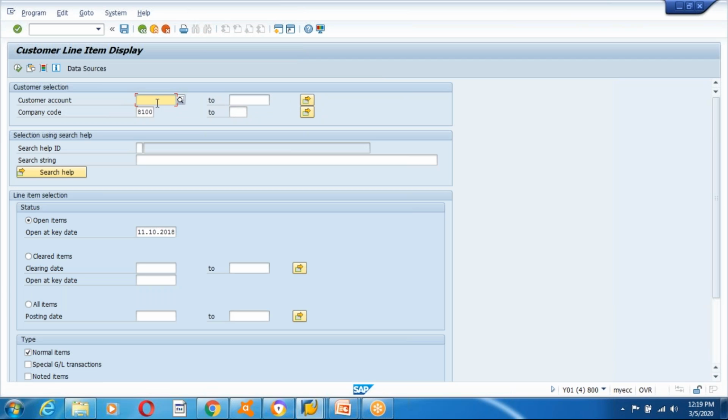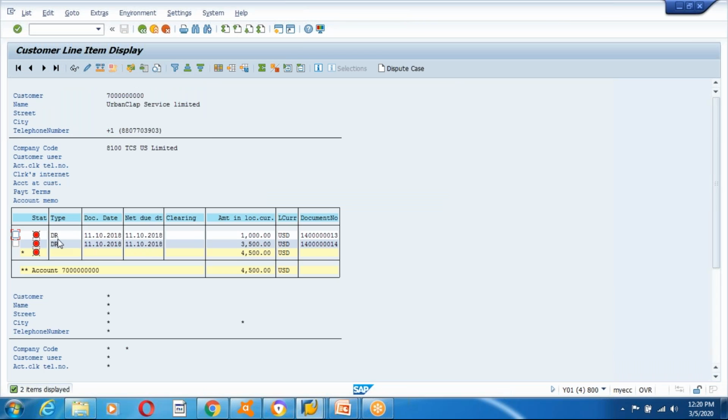And here you can see I will input the customer 7,000 and I check open items. Okay, I will see only the open items. See, the two entries will be displayed over here. See guys, the two entries are displayed. One is 1000, the second one is 3000. See, it is displaying the detailed thing. Okay, this customer has to pay the total amount. The due amount is 4500 guys.